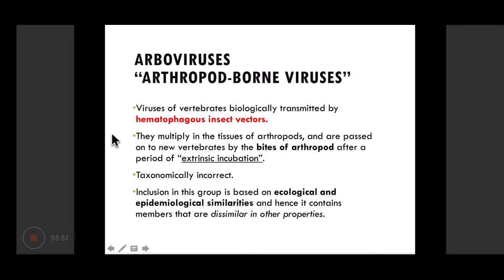So this group is actually taxonomically incorrect because it includes many viruses belonging to almost all or many viral families, which are not linked to each other in an evolutionary manner, but they are grouped on the basis of ecological and epidemiological similarities. They are dissimilar in other properties like the shape or nucleic acid content or their behavior. Those things are different, but they are grouped together based on their ecological and epidemiological similarities only.